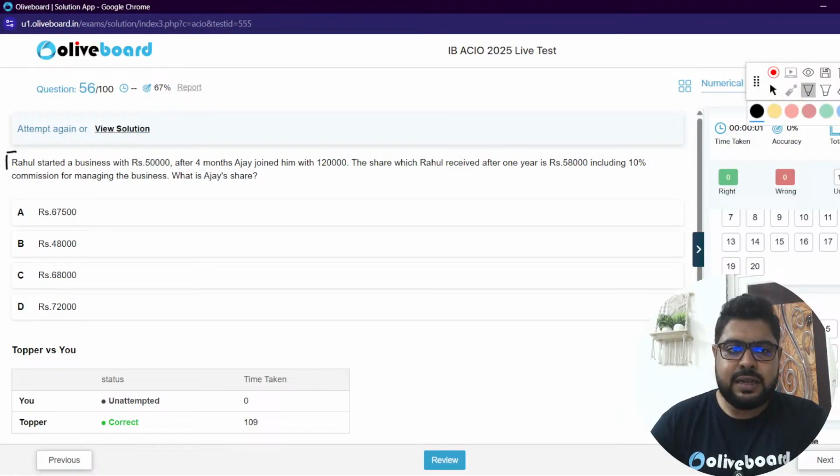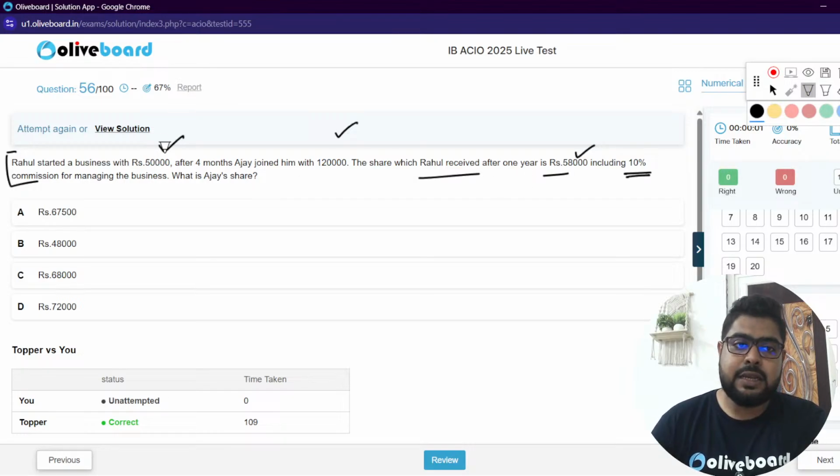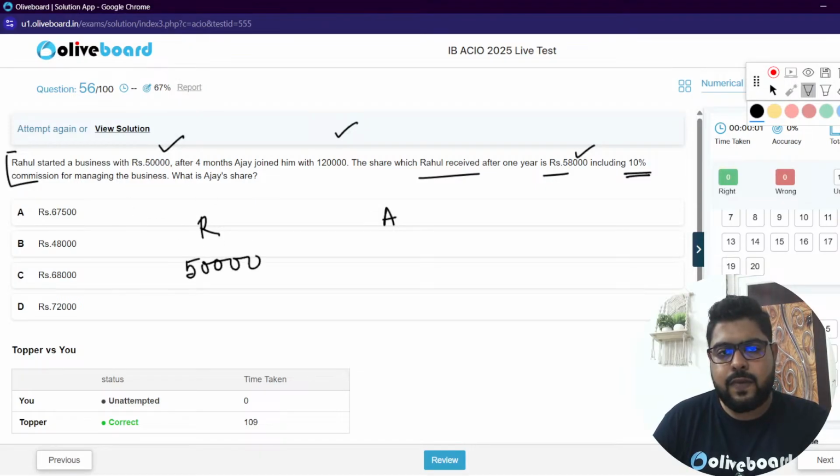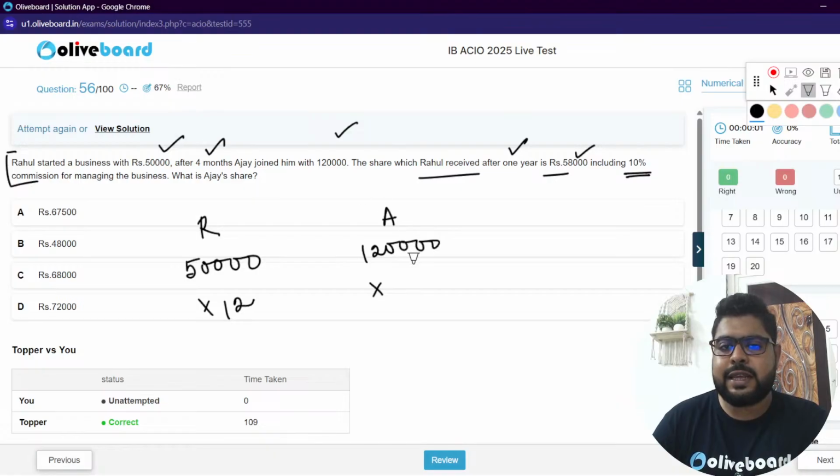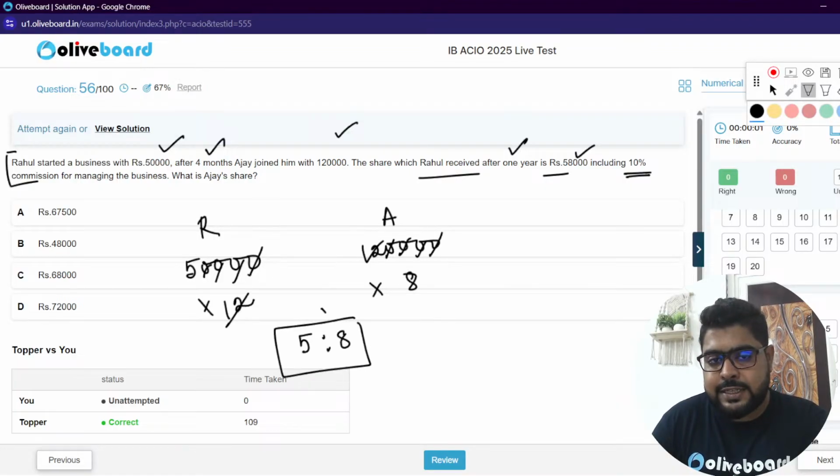Rahul, after 4 months, then share of Rahul is this, including 10% commission. Acha. Sir, like Rahul and Ajay. Sir, 50,000. Ajay is 1,20,000. Right? Sir, after 1 year, meaning 12 months, this is after 4 months, meaning this was there for 8 months. 1, 2, 3, 4. 1, 2, 3, 4. 12, 12 gone. So 5 ratio 8. So 13 is total.